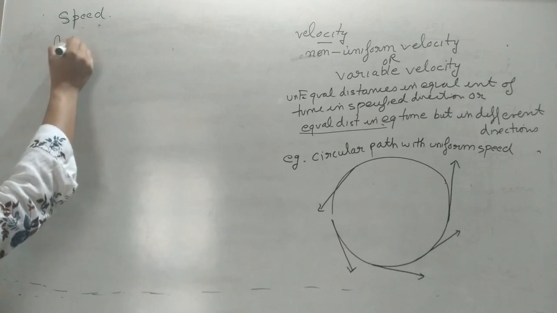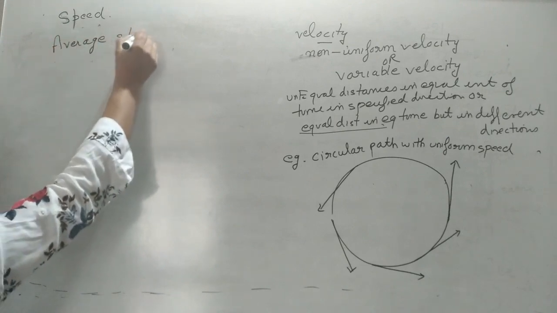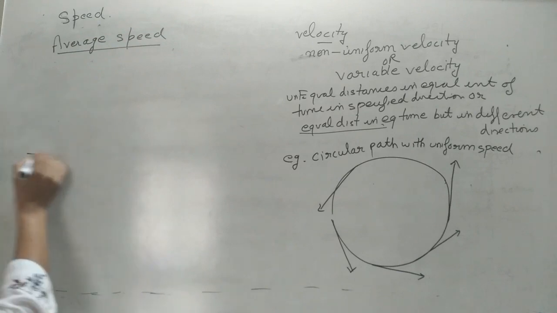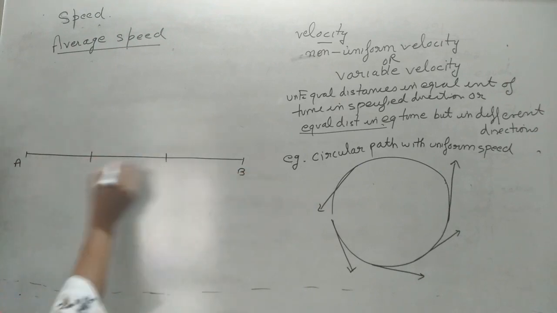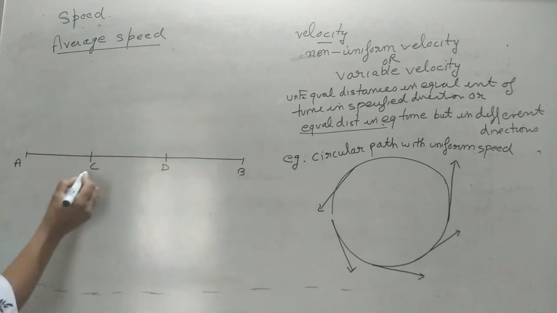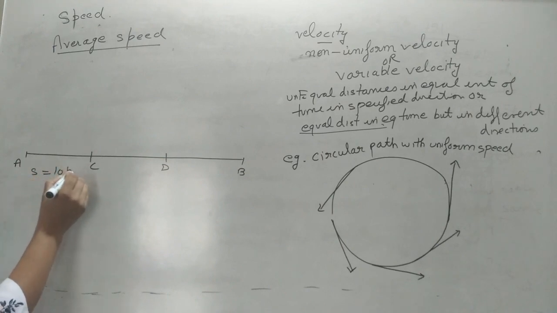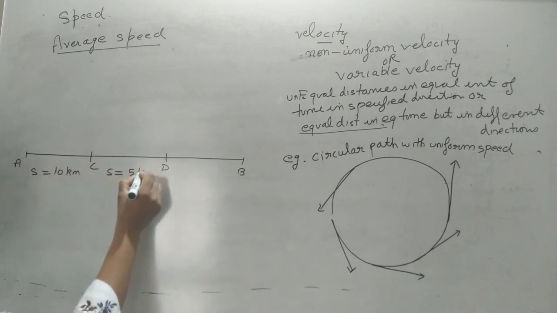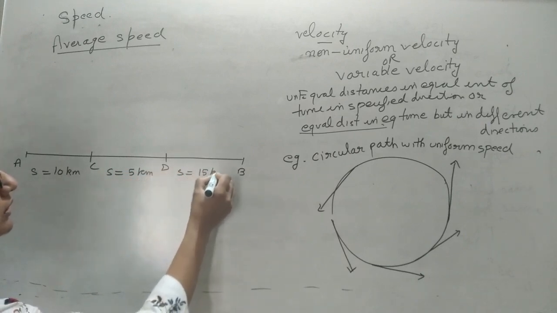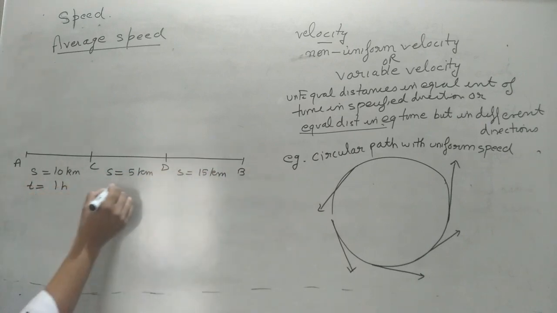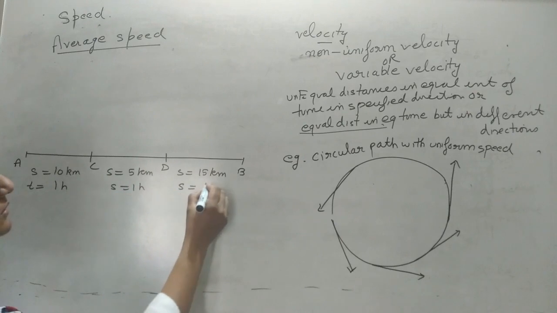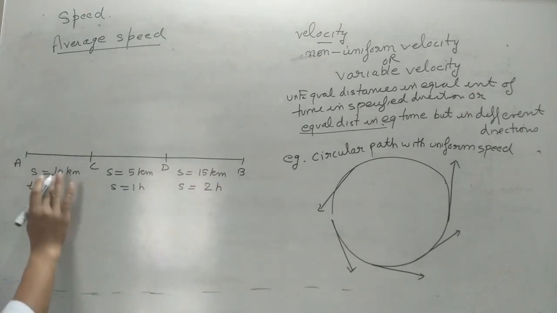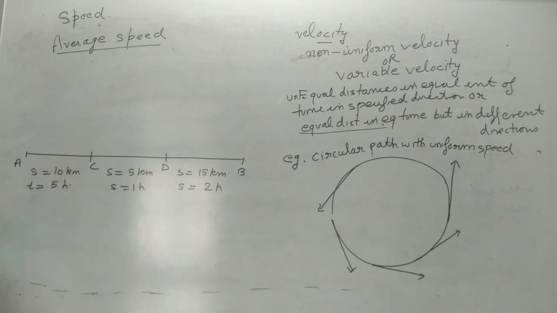Okay students, now comes the next term, that is average speed. Average speed is quite a commonly used term. Now let us suppose the distance from A to B is 10 kilometers. From there, this is 5 kilometers. From here the distance is 15 kilometers. Let us suppose the time taken is 1 hour. It is also 1 hour, and here the time taken is 2 hours. Let us take that here it is 5 hours. Now what is the average speed?